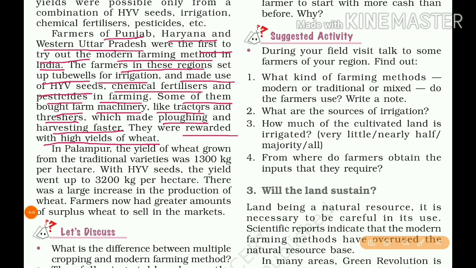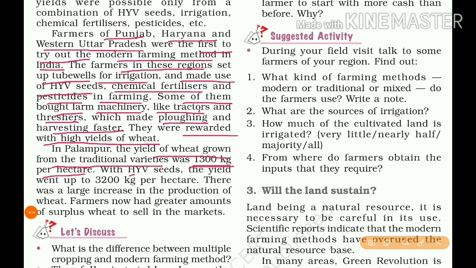In Palampur, the yield of wheat grown from traditional varieties was 1300 kg per hectare.